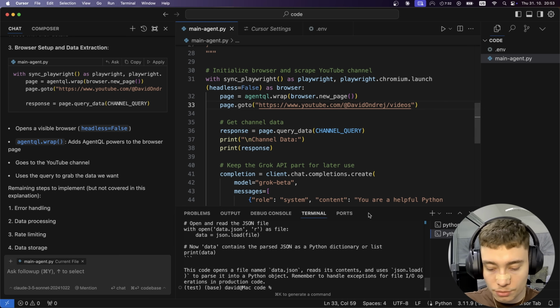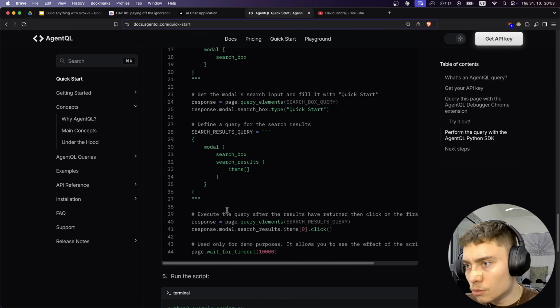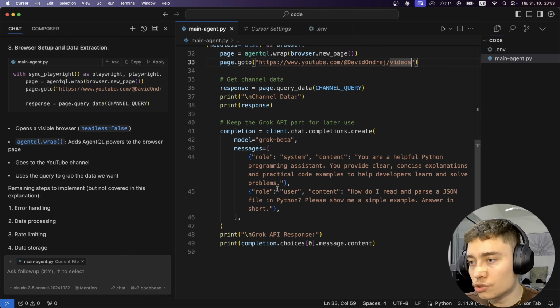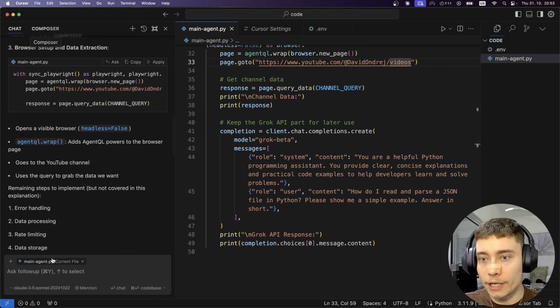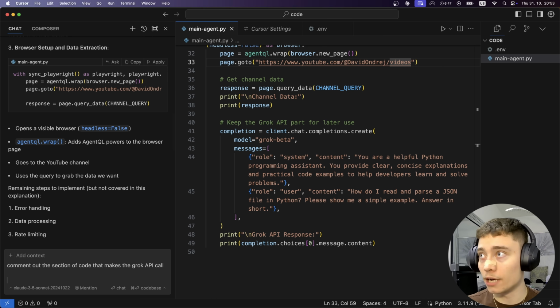So we need to figure out, maybe let's go back to the documentation. We probably shouldn't have speedrun it so fast. What are we doing with the results, right? Print response. So, okay, I'm gonna go back to the composer and say, comment out the section of code that makes the Grok API call. Obviously, I can do this myself in 2 seconds. However, I want to show you that you can just build with plain English with AI, right? Then I'm going to say, do not change anything else.